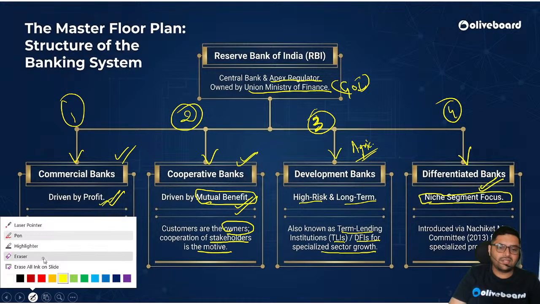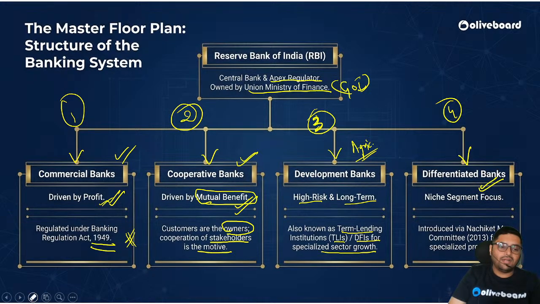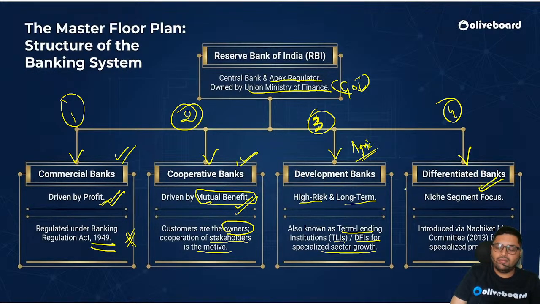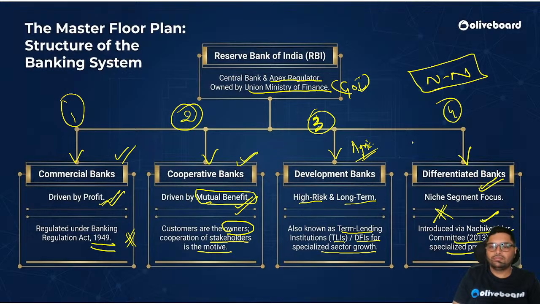Niche word itself suggests that they have definite focus. So MSME, for MSME there will be one, correct? Or maybe for agriculture, education, whatever it is. It was introduced by Nachiket More Committee 2013 for specialized products. Important. N se niche, N se Nachiket More. You remember like that. Okay. Niche banks, Nachiket More Committee.